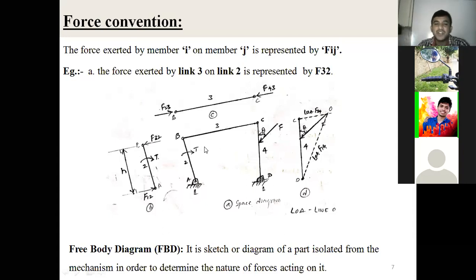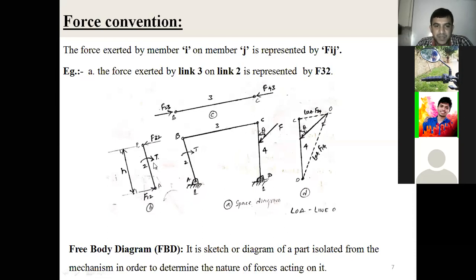But our aim is to determine the forces induced in each part of the mechanism. Then how do you determine that? We draw a separate diagram or sketch isolated from the main diagram. This is a space diagram: Figure A shows the space diagram of a 4-bar mechanism. We draw one more diagram here, parallel to those particular links. See link number 2: draw a line parallel to link number 2 at the same distance.